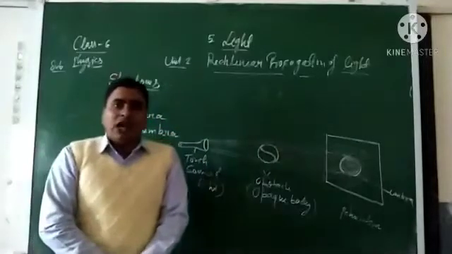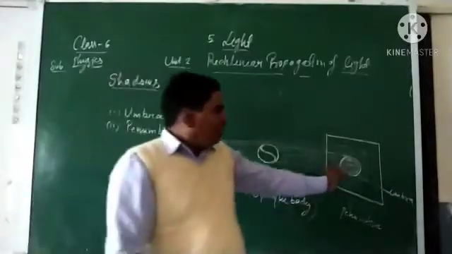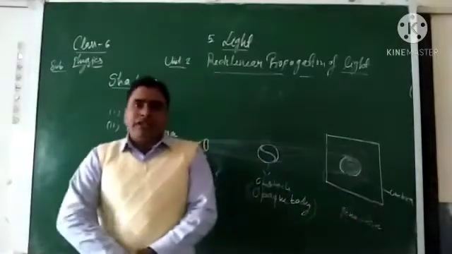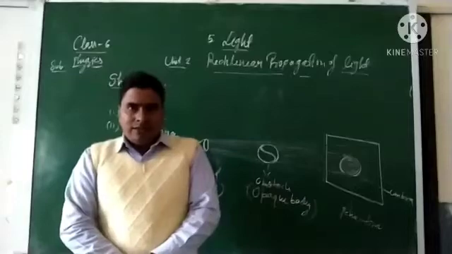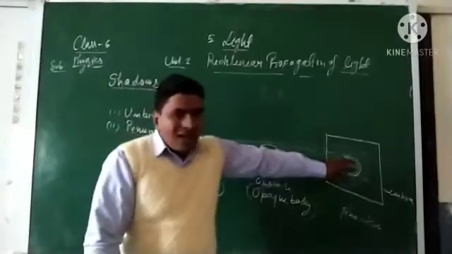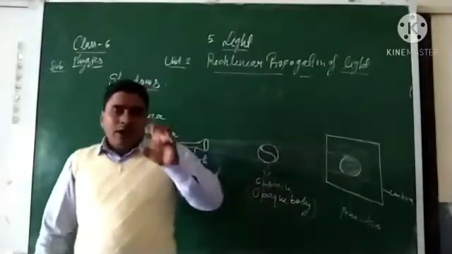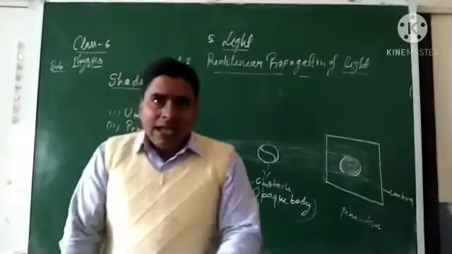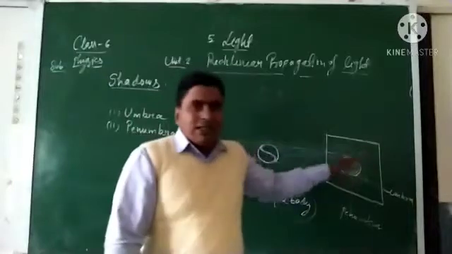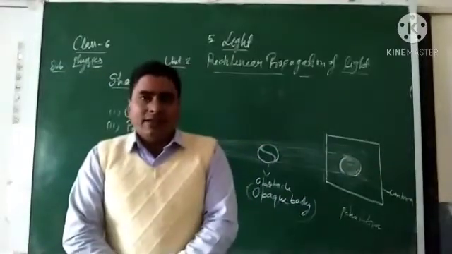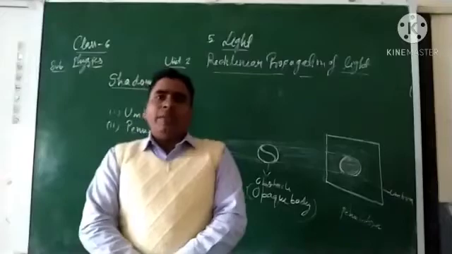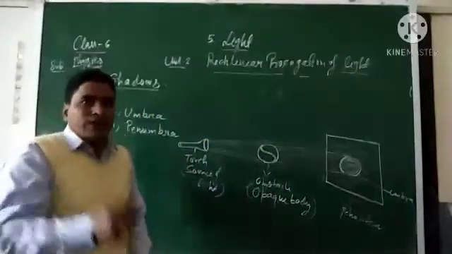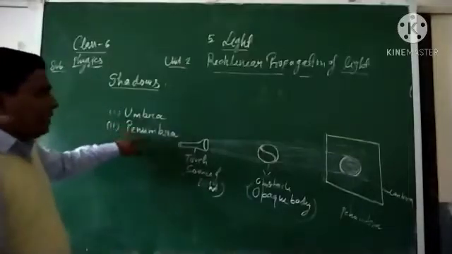This shadow, or this dark region which is formed on the screen, is of two kinds. In some area or region it is formed more dark, and in some other region or area it is formed slightly dark. So on the basis of this we can define the kinds of shadow. Two types of shadow, students. What? Umbra and penumbra.